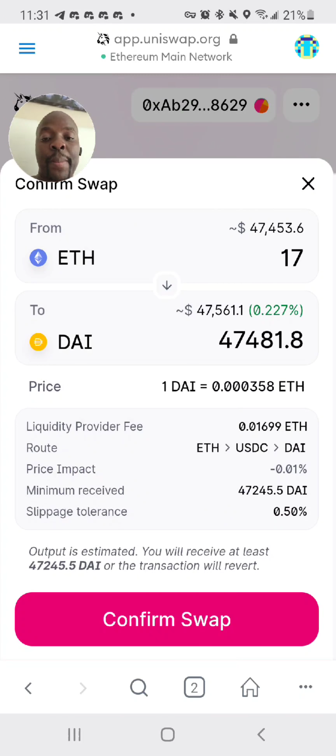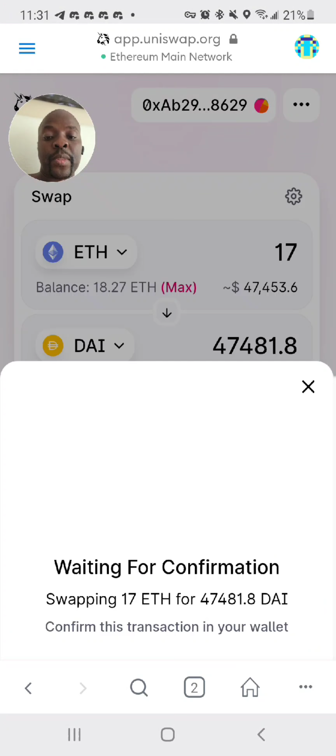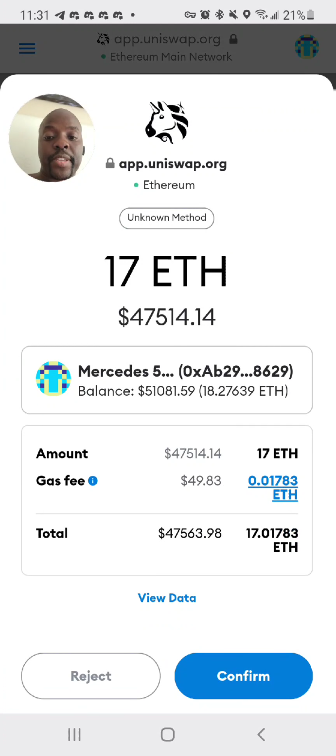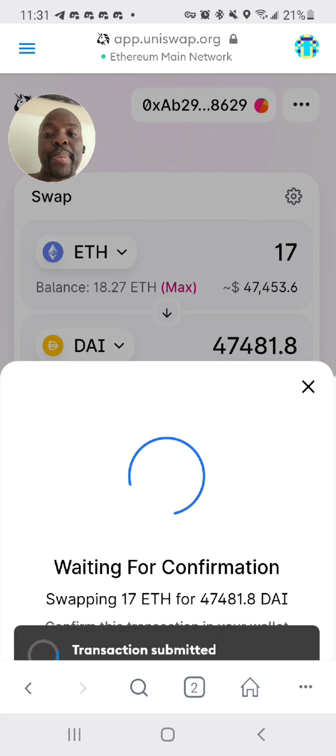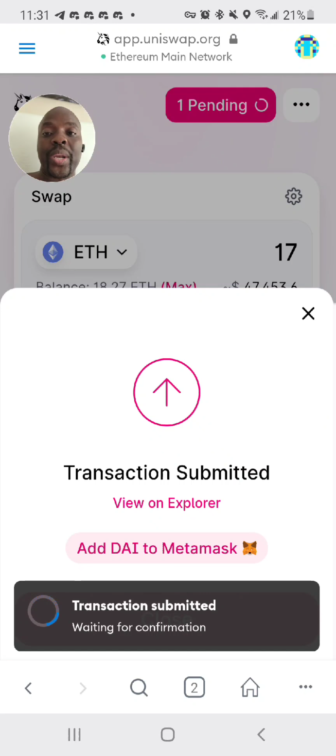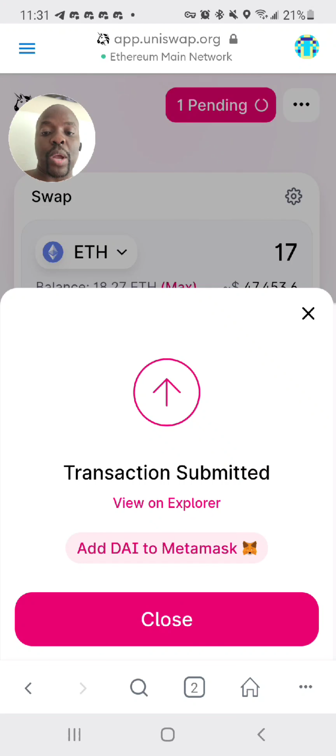So I click swap and it says that I'm going to get 47,481 instead of that. Now, however, I will pay a gas fee, $50. So this is what's coming to my account. So I did better by doing it myself than having MetaMask find the cheapest route or the best route for me.